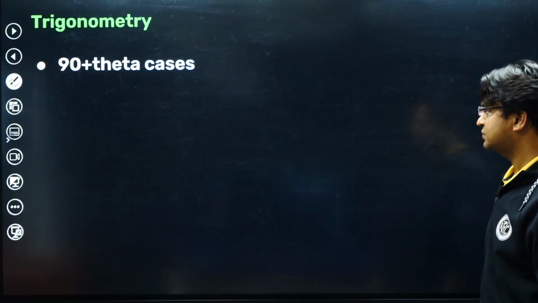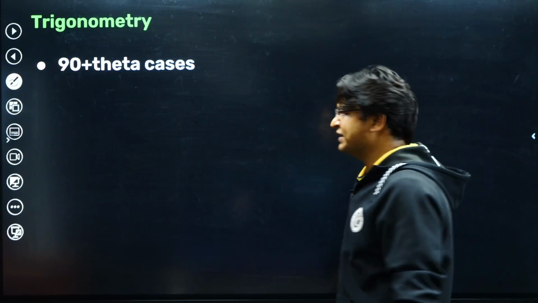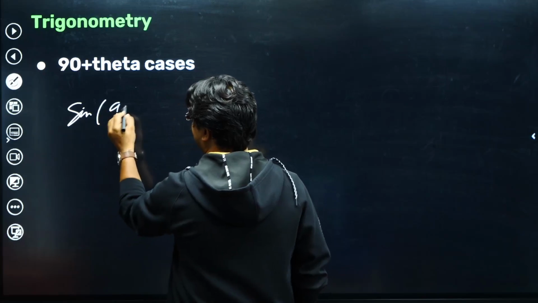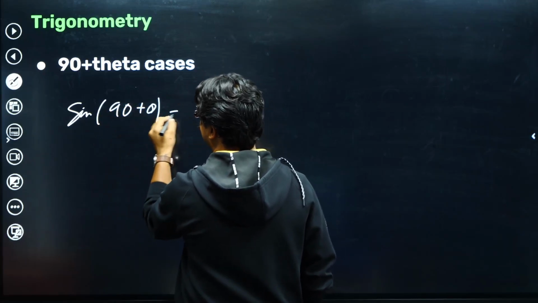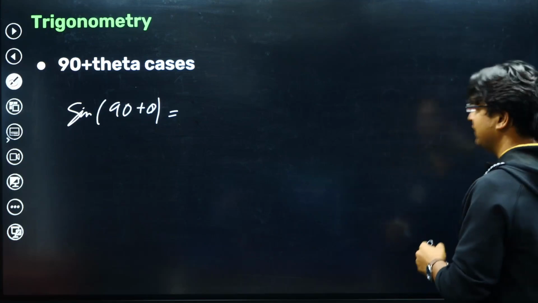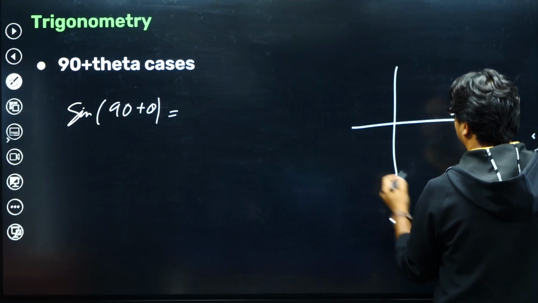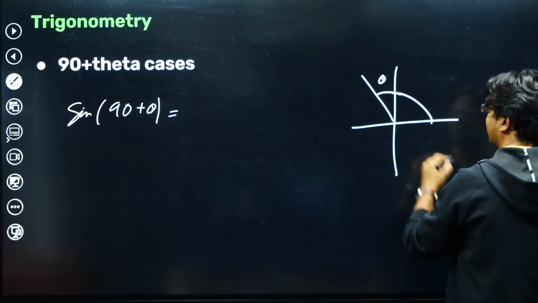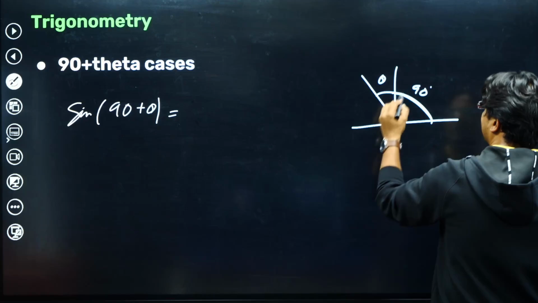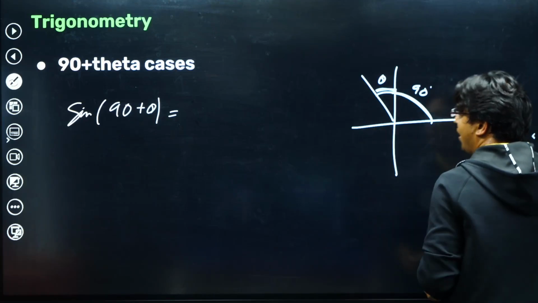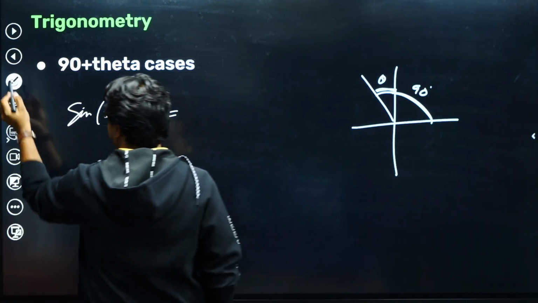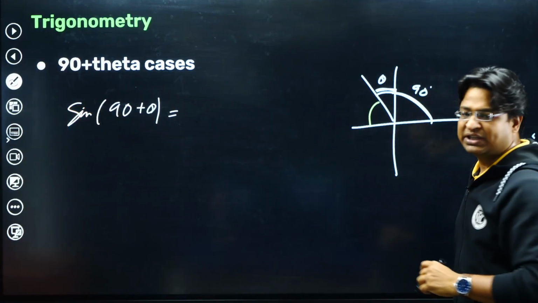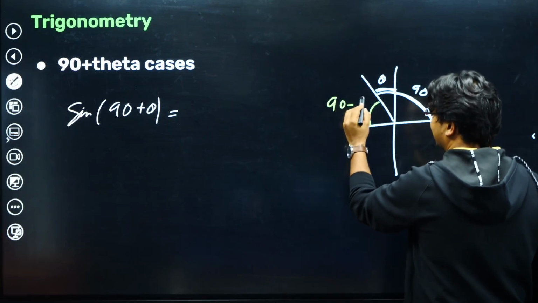Got this everyone? What about 90 plus theta cases? For example, I want to know sine of 90 plus theta. Now what? 90 plus theta will end up in which quadrant? 90 plus theta will end up in the second quadrant. This angle is 90 degree, and then this angle is theta. So the acute angle with x-axis will become 90 minus theta.